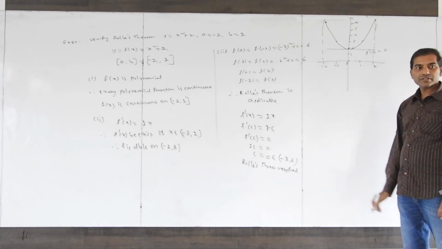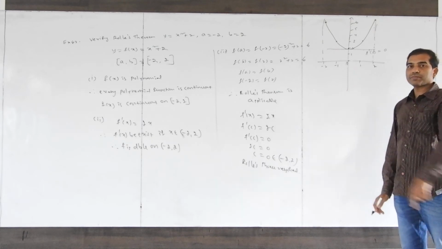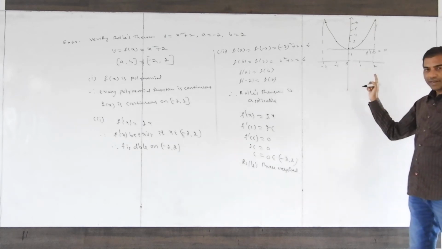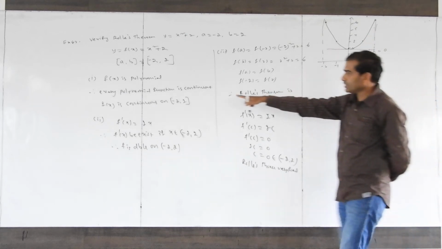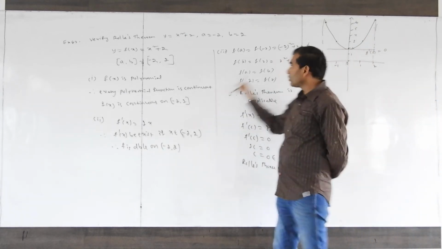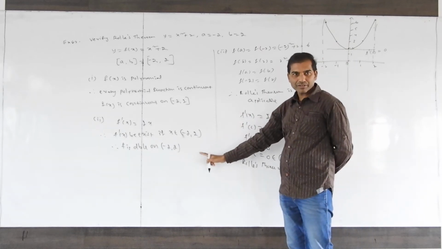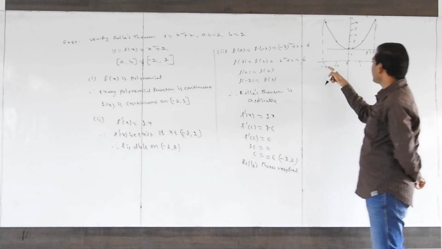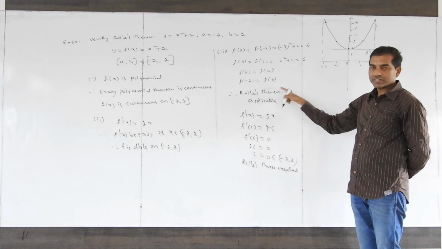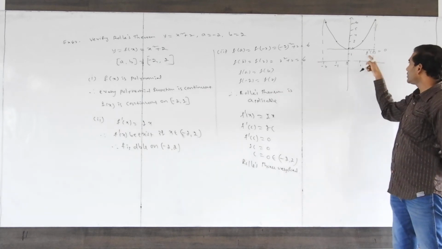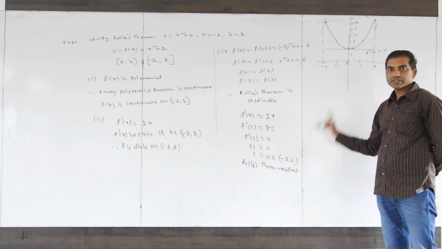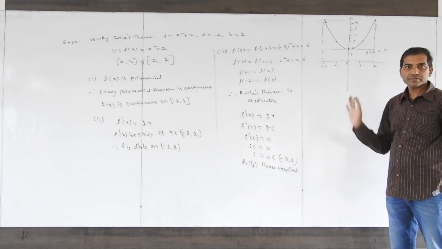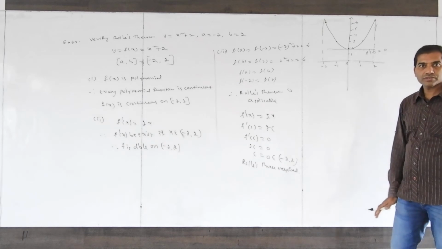Then it exists. By the graph method also we can see. First you should draw the diagram. Then there is no break in the graph, so it is continuous. No sharp edge, therefore it is differentiable. Then f of minus 1 and f of 2 are equal. Then also f dash is 0 exists, and 0 belongs to minus 2 comma 2. Understood?